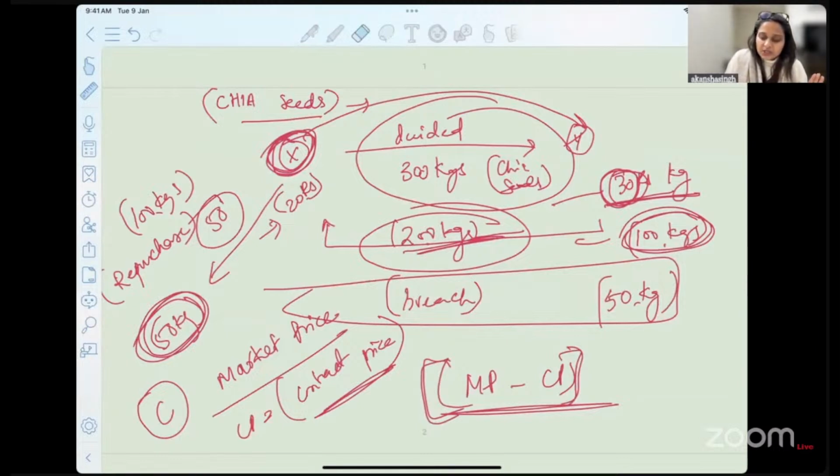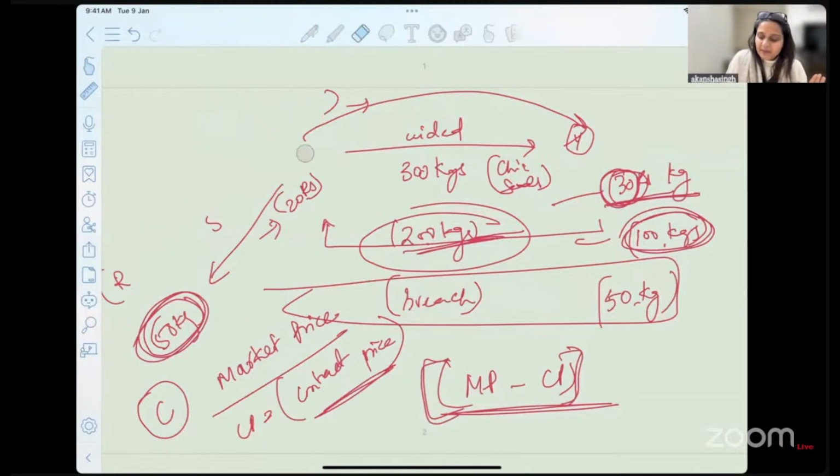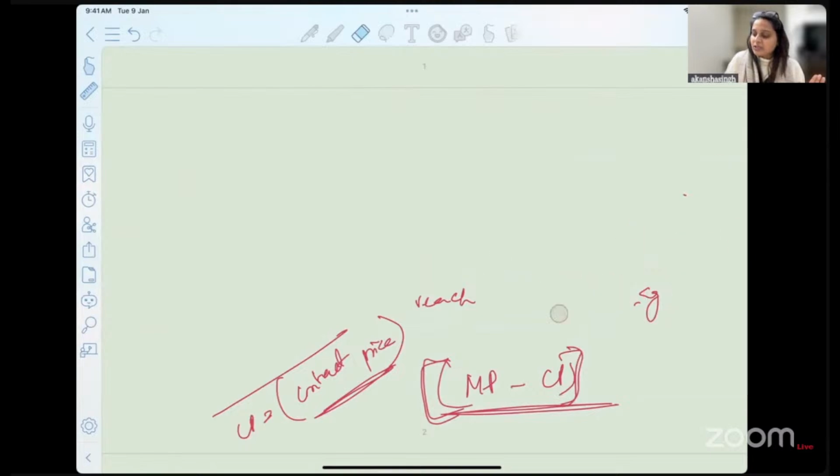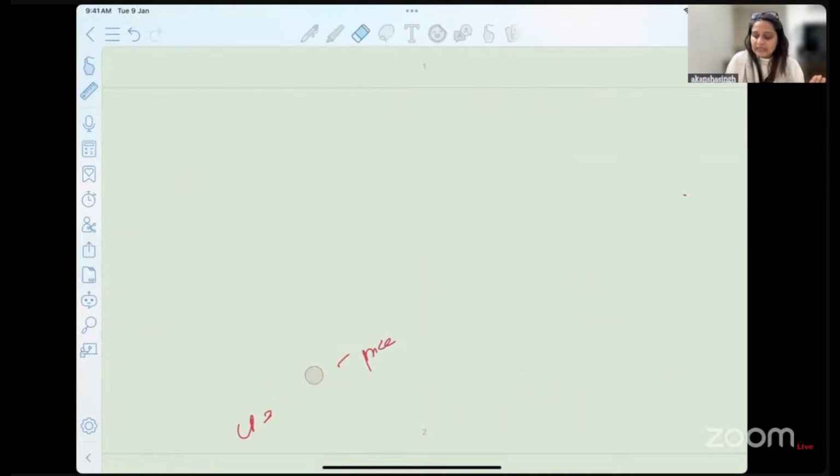So the discussion here starts with the first example, wherein if X has not repurchased chia seeds from somebody else, has he actually suffered any loss or not? This is the answer that we will try to find out in today's class. Okay, so that can be the first thing. Second, another very important example.